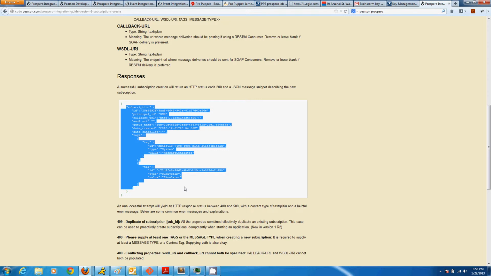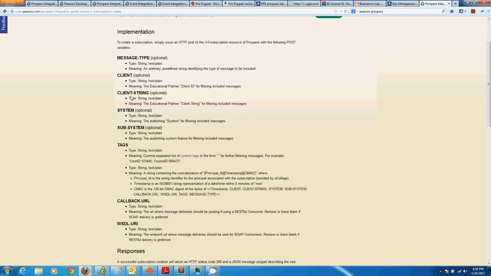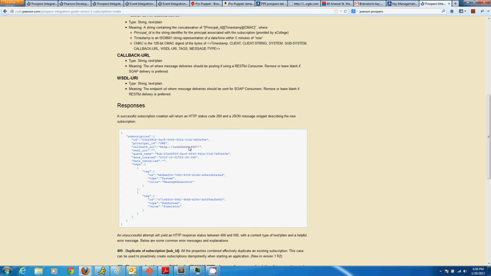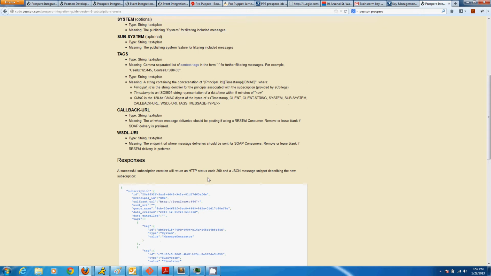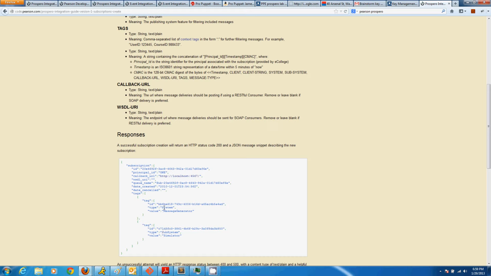This is a response from Prospero, which will tell me, okay, the subscription was created successfully. In order for me to verify, I can just take a look at these tags here and see that system is message generator, subsystem is simulator. You can see that this is part of the tags, even though they are optional elements here. Which probably means when somebody created the subscription, they did an HTTP post and put in two tags, with system as message generator and subsystem as simulator.